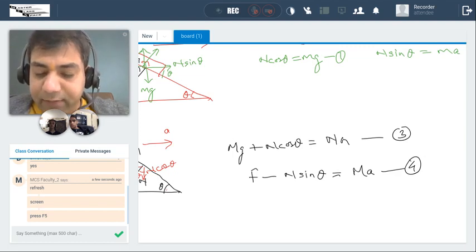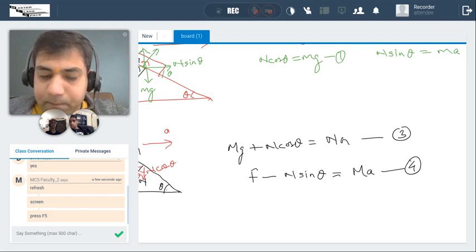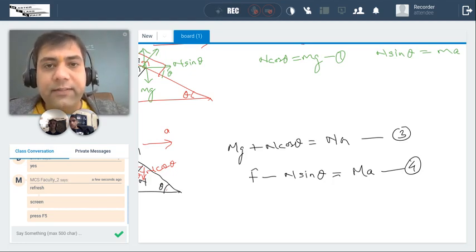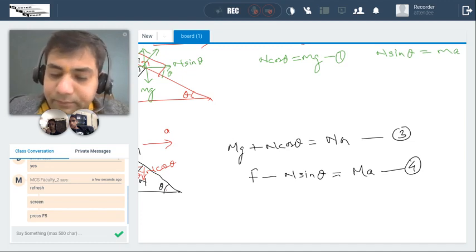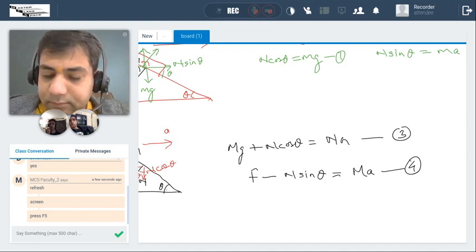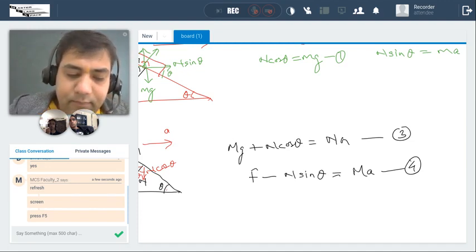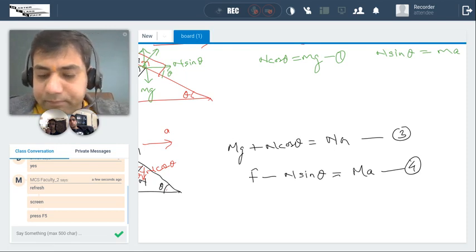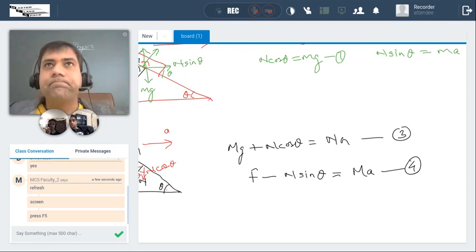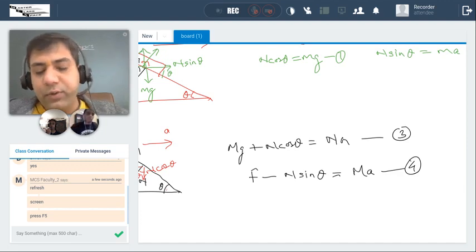I want F in terms of known quantities: theta, small m, and capital M. Do you just want the F in equation 4? I just want F in terms of known quantities, which are theta, small m, and capital M. Can't you just find what n equals and then plug that into F minus n sine theta? You tell me what to do. Dhruv, what to do?